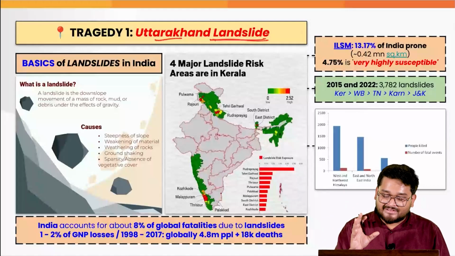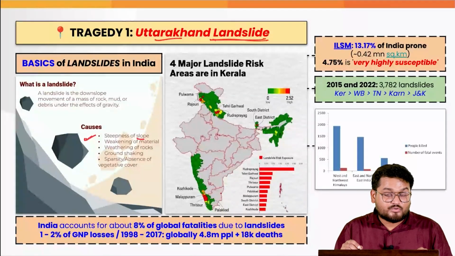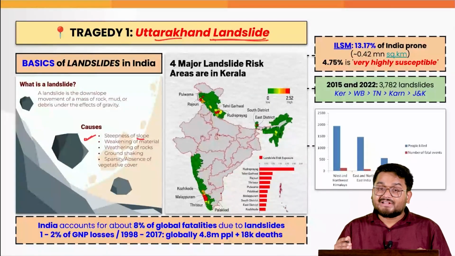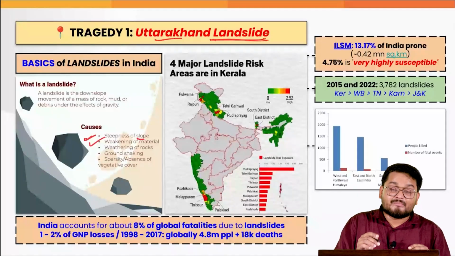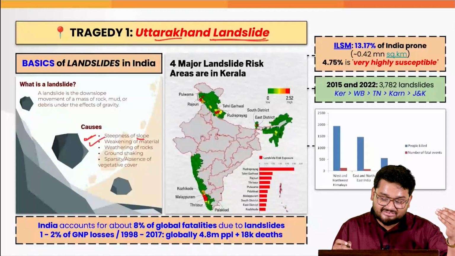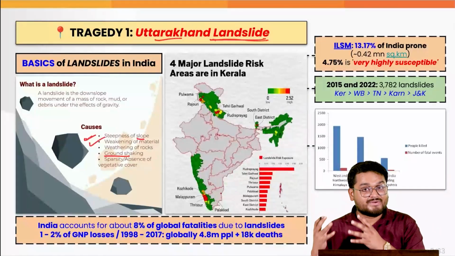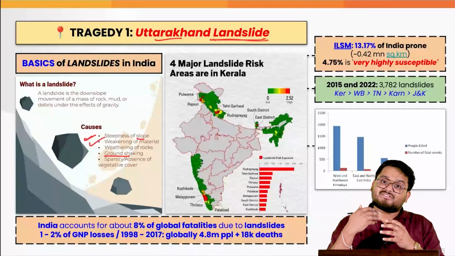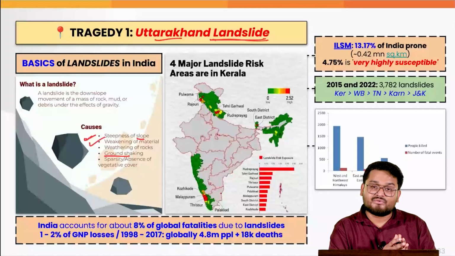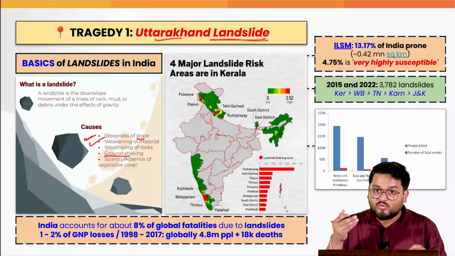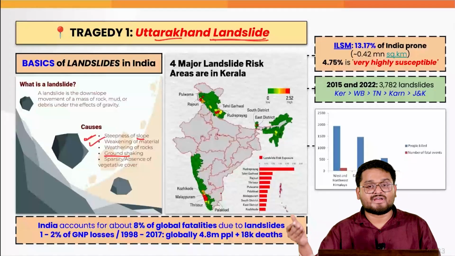Landslides are generally caused due to the steepness of slope and the heavy weathering of materials over the mountains. Also, earthquakes or various other movements such as winds bring such rocks under the influence of gravity and they go down the slope and cause havoc.